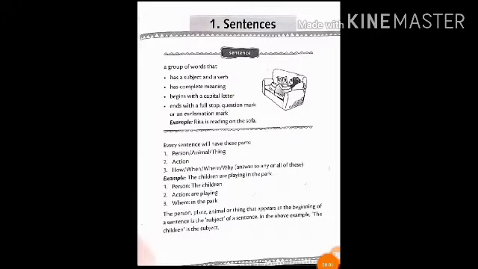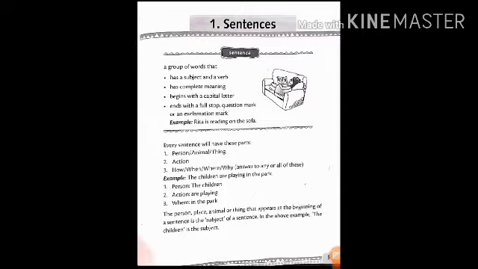Children, open your books on page number 5. So today's topic is sentences. What is a sentence? I have already told you. A sentence is a group of words that makes a complete sense. That means a sentence can only be completed when it conveys a perfect meaning.